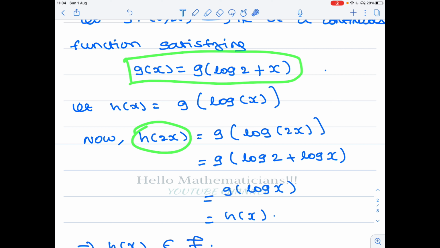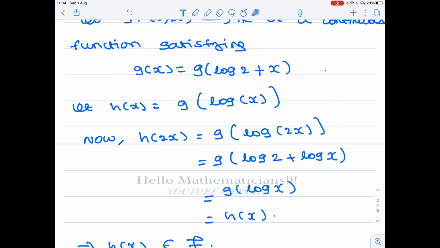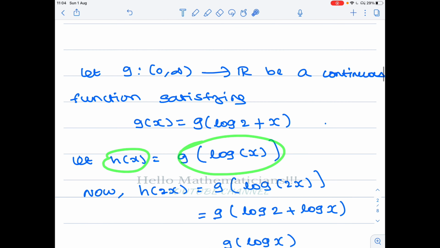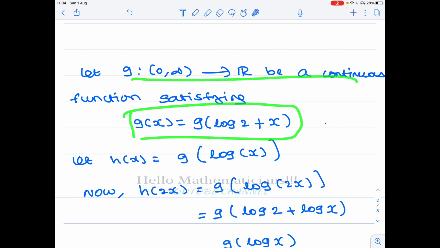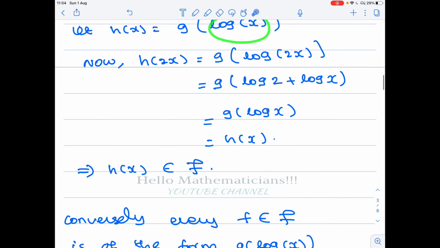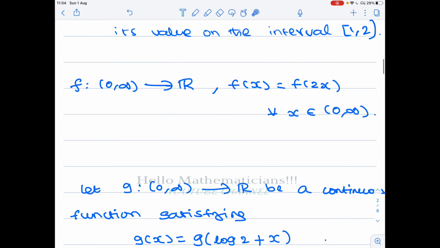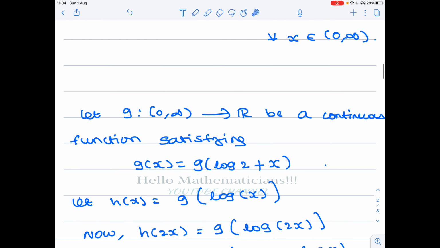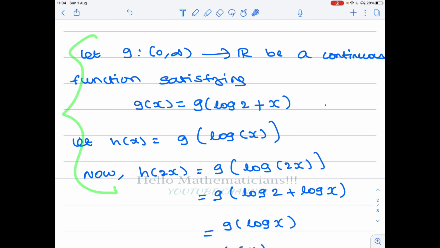Now we calculate h of 2x. h of 2x will be g of log 2x. This is g of, by the product rule, g of log 2 plus log x. This is equal to g of log x because g is a periodic function of period log 2. But what is g of log x? This is h of x. Therefore, you take any continuous function satisfying g of x equal to g of log 2 plus x. If you compose that function with the log function, the resulting function will be an element of the given set F. So it satisfies h of x equal to h of 2x. So all these functions belong to F.